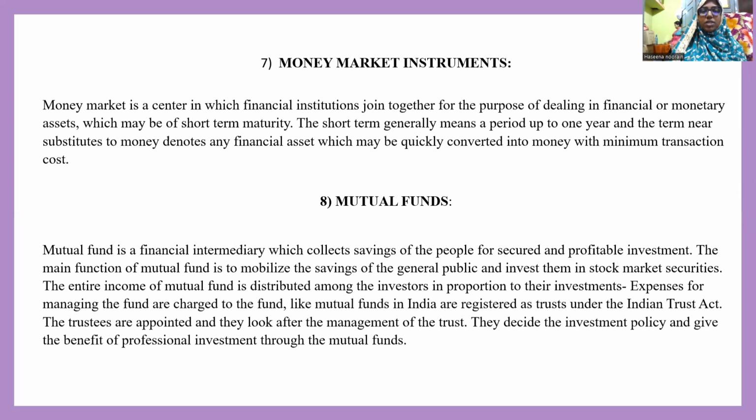The next one comes Money Market Instruments. It is a center in which financial institutions join together for the purpose of dealing in financial or monetary assets. It is a very short-term maturity, which means it can easily get liquidated in the market. It is short term, that means a period up to 1 year or even less than a year. So the term near substitute to money denotes any financial asset which may be quickly converted into money with a minimum transaction cost.